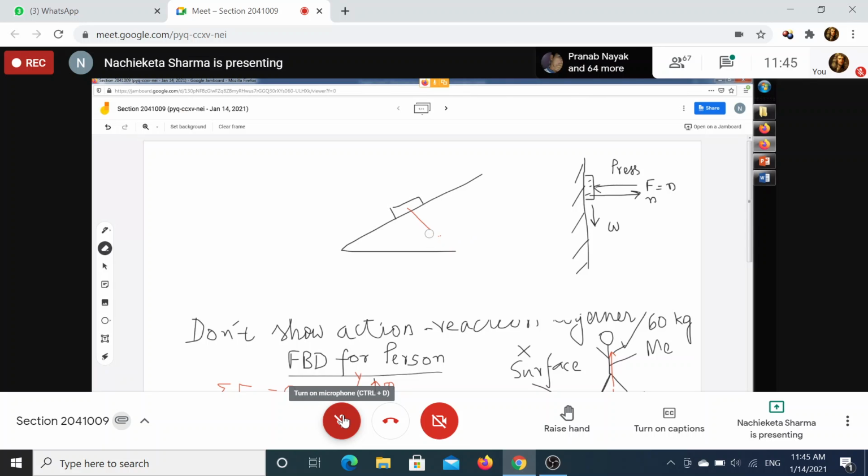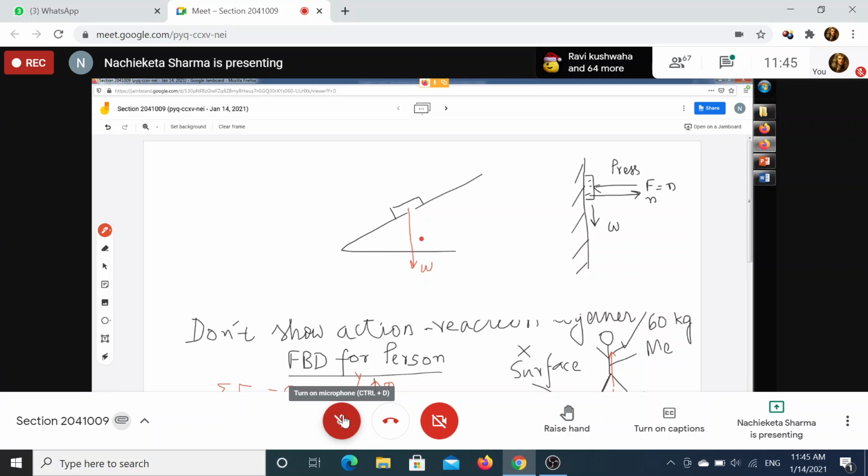Wrong, because weight will always act vertically downwards, whatever the position of the object may be. So I have to show the weight acting vertically downwards like this.